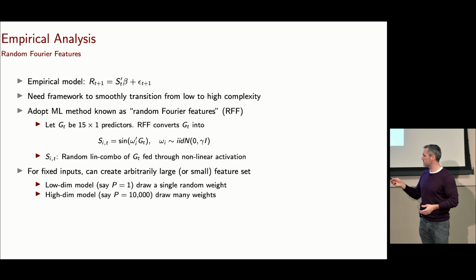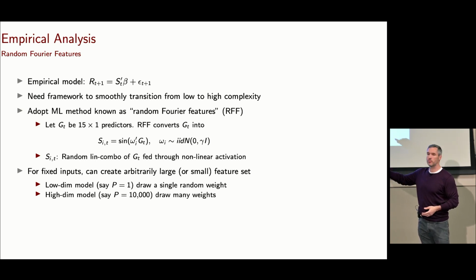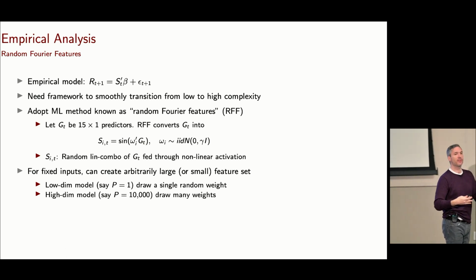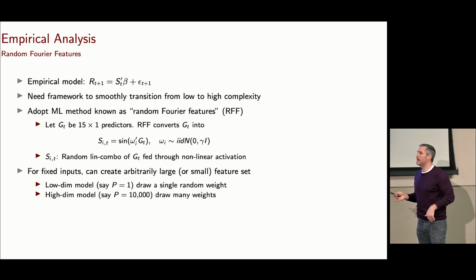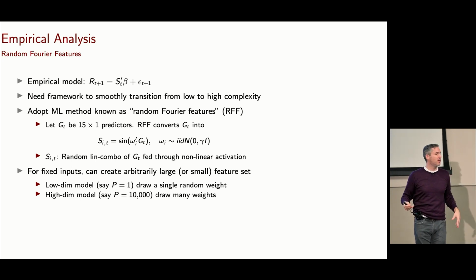Here's the way it works. I'm going to take these original 15 Goyal-Welch predictors, which I'll call G. I'm going to produce a bunch of nonlinear functions of those 15 predictors. How do I produce these functions? I'm going to do it in a way that totally evenly distributes the information across many, many generated features. How can I evenly distribute information?